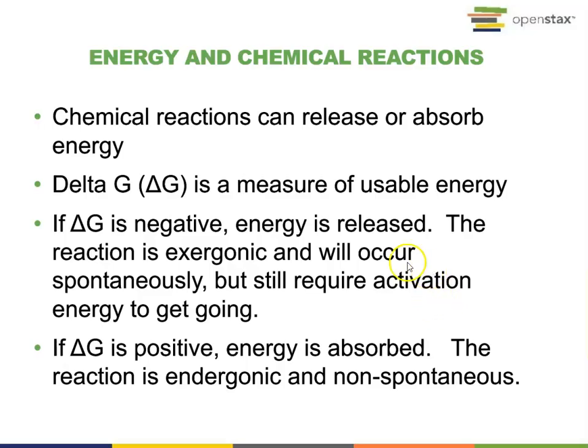Chemical reactions can either release or absorb energy. Delta G is a measure of usable energy. If delta G is negative, energy is released from that chemical reaction. The reaction is exergonic and will occur spontaneously. But still, it requires activation energy to get the chemical reaction going. If delta G is positive, energy is absorbed through the chemical reaction. The reaction is endergonic and non-spontaneous.